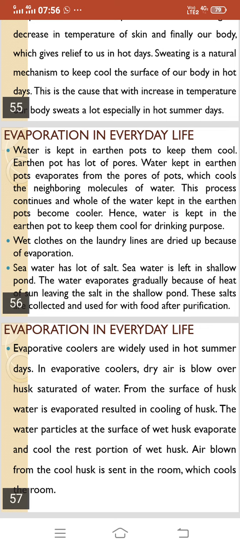Seawater has a lot of salt. Seawater is left in a shallow pond. The water evaporates gradually because of the heat of the sun, leaving the salt in the shallow pond. These salts are collected and used with food after purification.